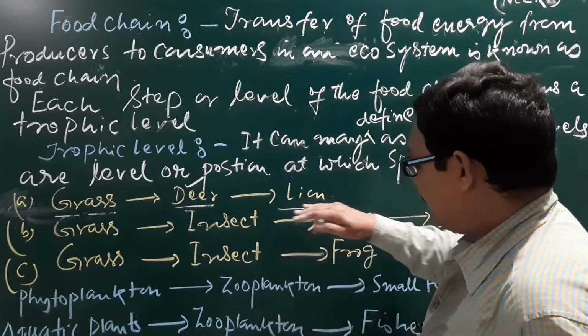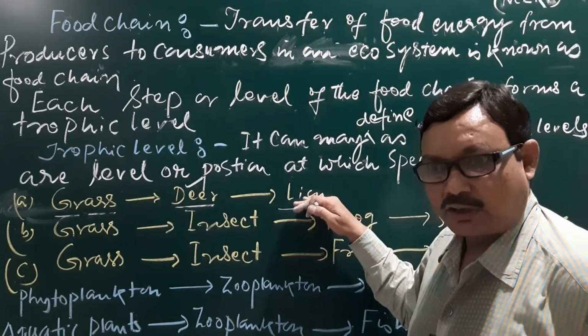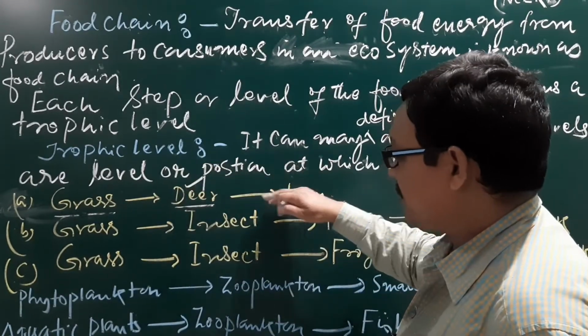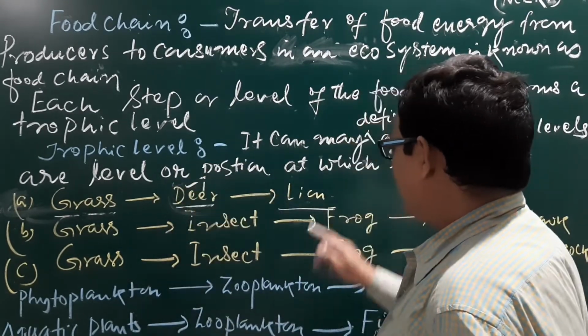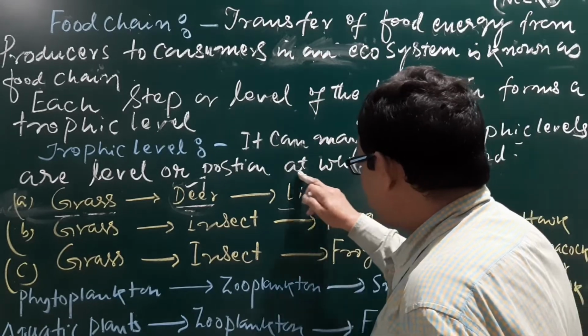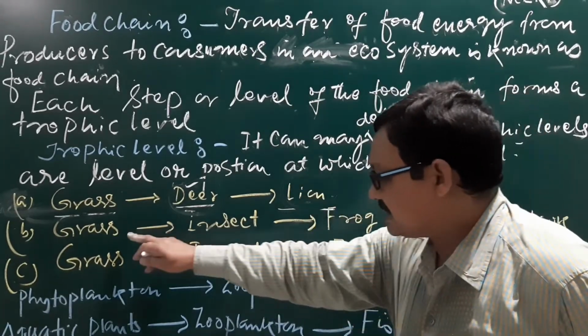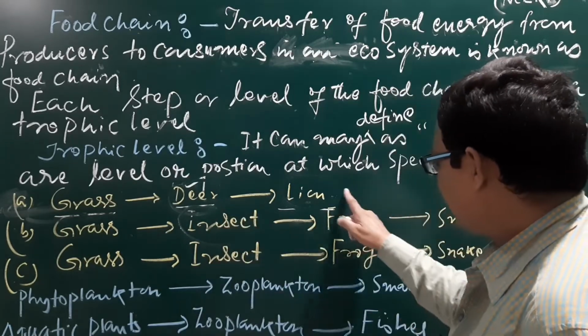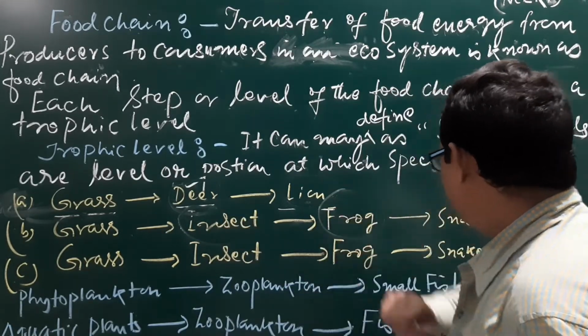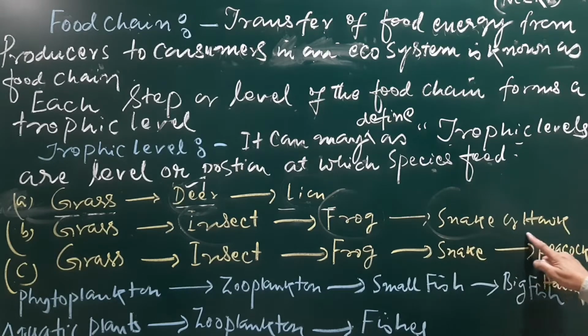Here the lion is also at a particular trophic level, at a particular position, and the position is here as the first order of consumer, the position is here as the second order of consumer. Similarly here, the first order of consumer is the insect, the second order of consumer is the frog, the third order of consumer is the snake or hawk.